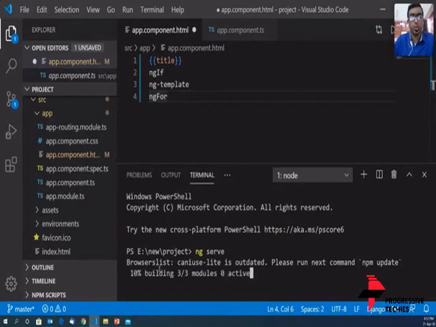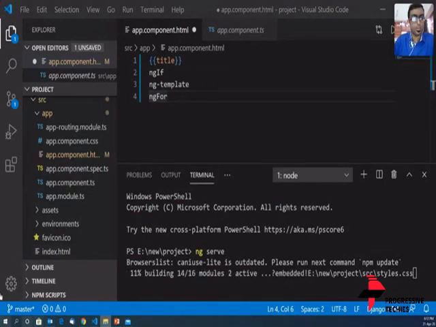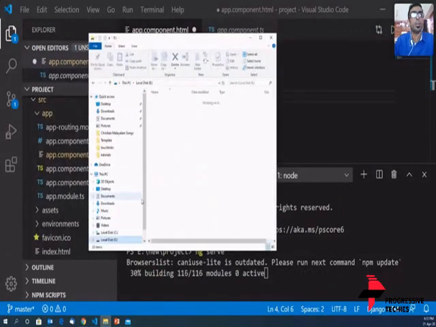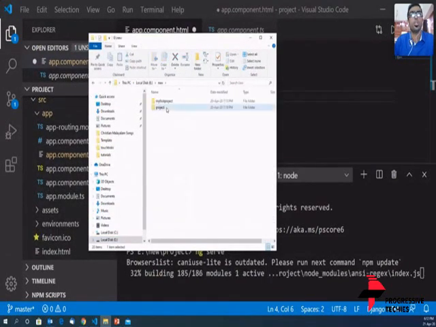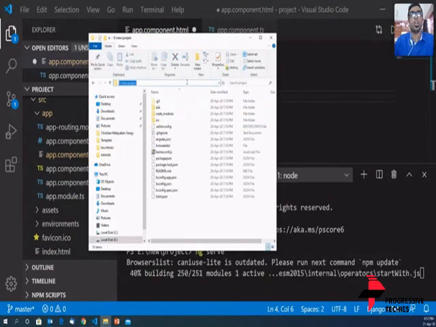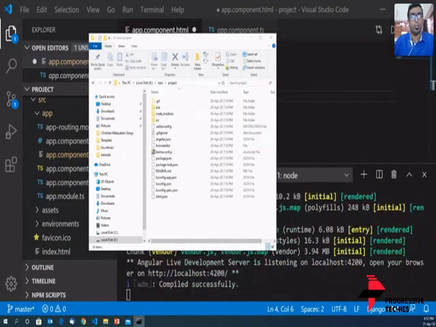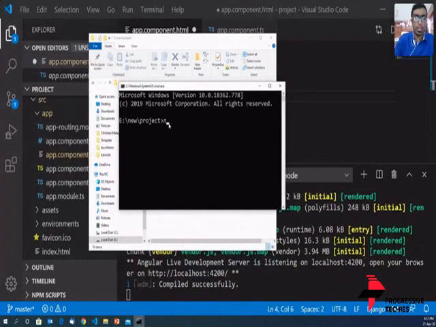The other option of running this application is going over to E drive, seeing the new folder, and you see the projects here. You can run your command prompt here, cmd. Your command prompt opens up, and here you can do the same command, ng serve. It's equal and the same as running on the integrated terminal.